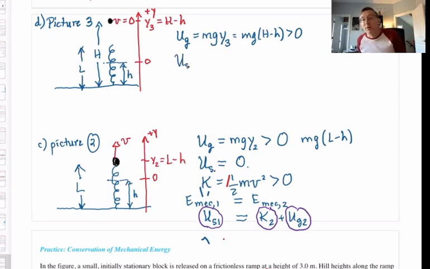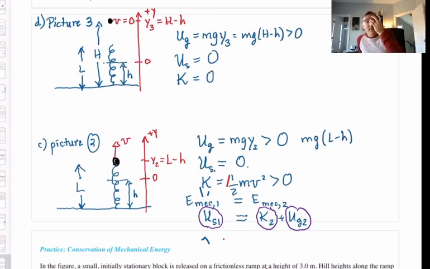Okay? All right, what about elastic potential energy? U spring, 0 or not 0? Did you say, well, I look at picture 3 and I see a spring that is neither stretched nor compressed. So U spring is 0, easy. What about kinetic energy? K for the system in picture 3, 0 or not 0? Did you say, well, picture 3 shows, at least for this instant, that V is 0. It's at rest. So the kinetic energy is 0.